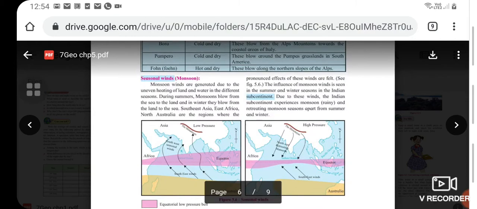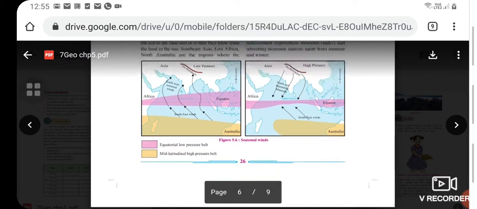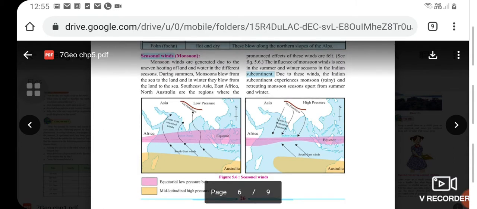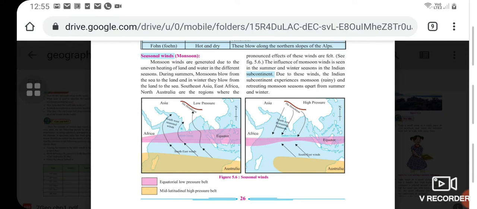Now the table is completed, and you can go through the table carefully. So, seasonal winds. These are in monsoon. These are also called monsoon winds, and these are generated due to the uneven heating of the land and water in different seasons. During summers, monsoons blow from the sea to land, and in winter, they blow from the land to the sea. Southeast Asia, East Africa, and North Australia are the regions where the pronounced effects of these winds are felt. If you see in figure 5.6, it will show you the seasonal winds diagram.